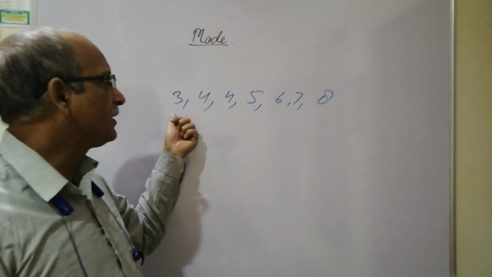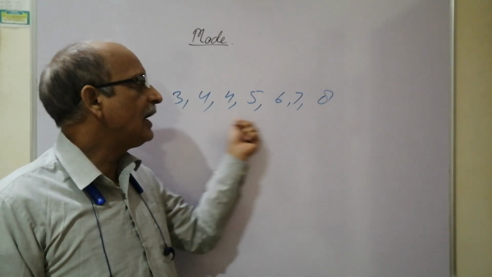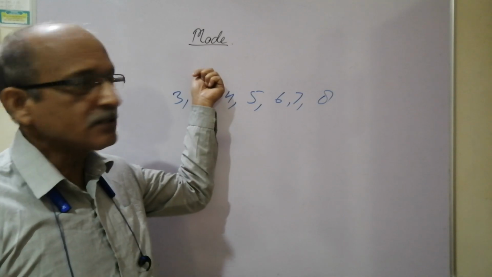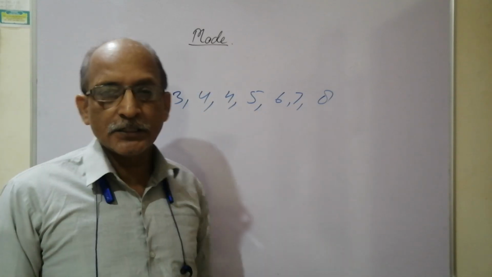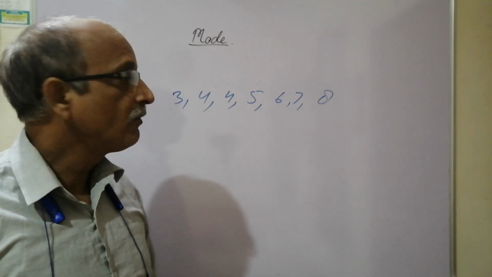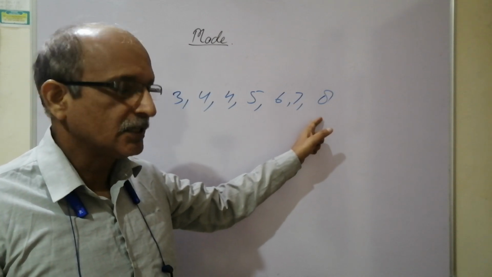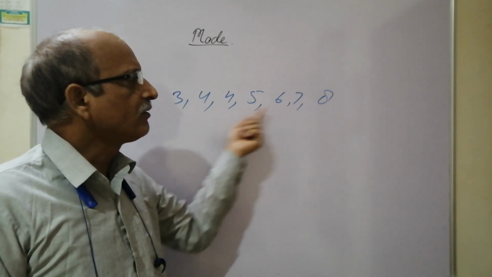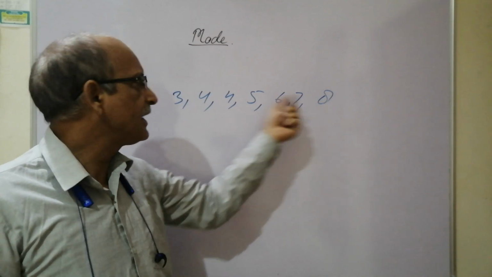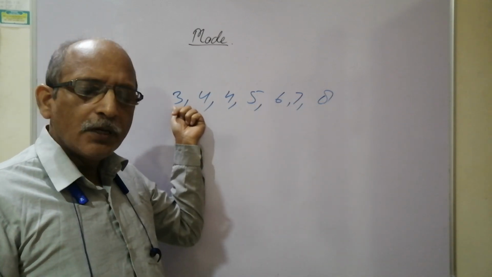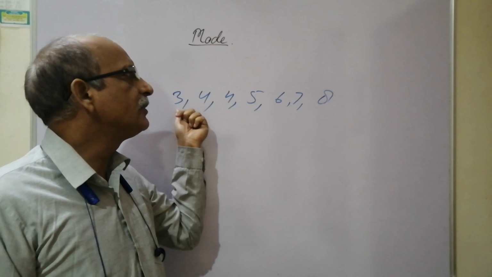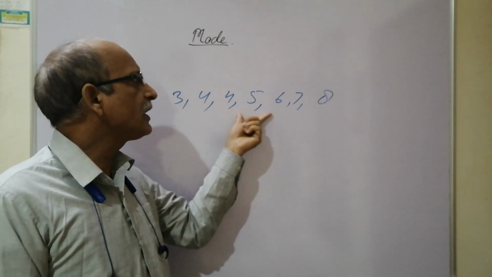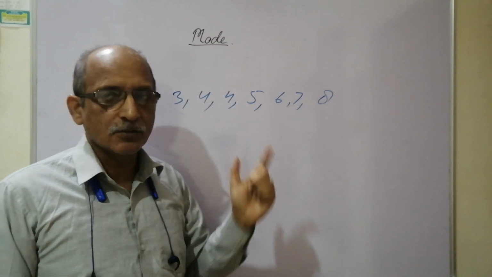I think we have discussed it already. We add all these observations and divide by the number of observations to get the mean of this data. That number will come somewhere in between, equal to or less than 8, equal to or more than 3. This mean will be somewhere in between, leaving the extremes.